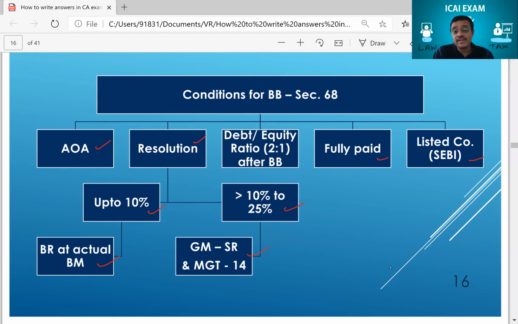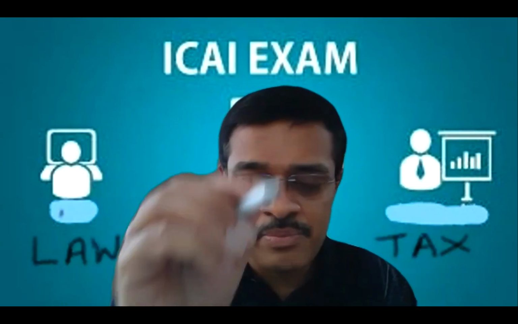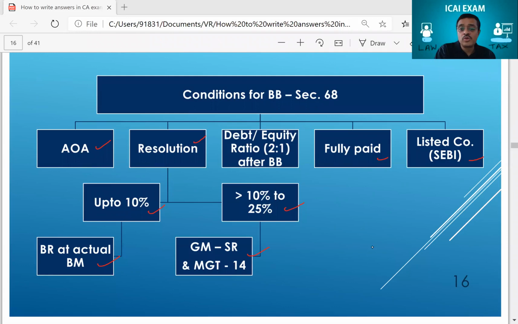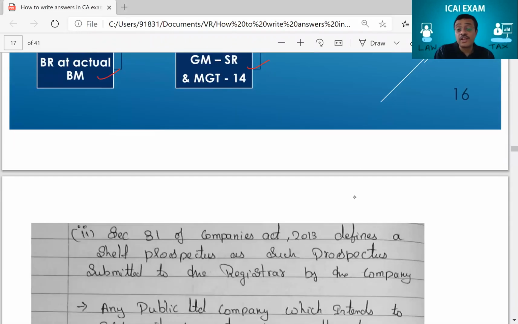I think you're clear. And there, although the student had made 1 or 2 mistakes, he was lucky that he got over, right? But normally it doesn't happen that way. So if at all my eyes would have gone on that mistake, probably he would have lost a half mark or 1 mark for that mistake. But then overall, I think you understood how to present the answer. Hai na? One more 4 marks question was there on shelf prospectus.